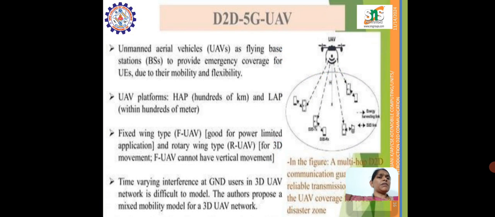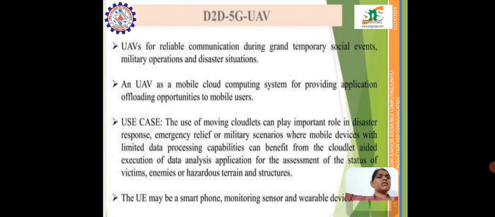UAVs, that is unmanned aerial vehicles, are flying base stations that provide emergency coverage for user equipments due to their mobility and flexibility. The fixed wing type is good for power limited applications. The interference between ground users in a 3D UAV network is difficult to model. Next let us see about UAV elaborately.